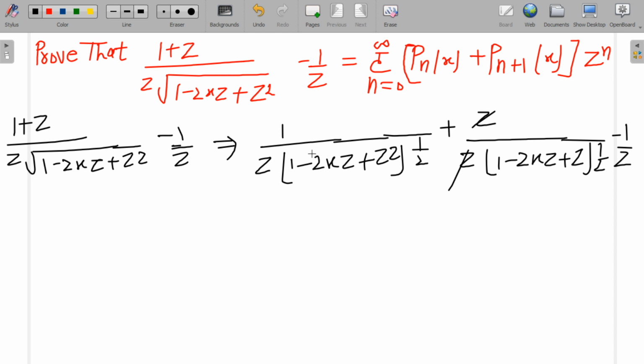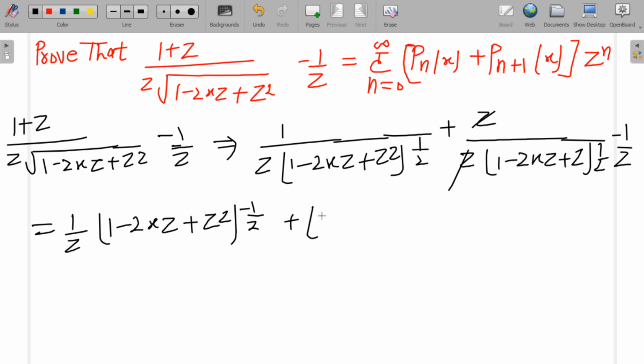So the left hand side is written as 1 upon z into (1 minus 2xz plus z squared) to the power minus 1 by 2, plus (1 minus 2xz plus z squared) to the power minus 1 by 2, minus 1 upon z.